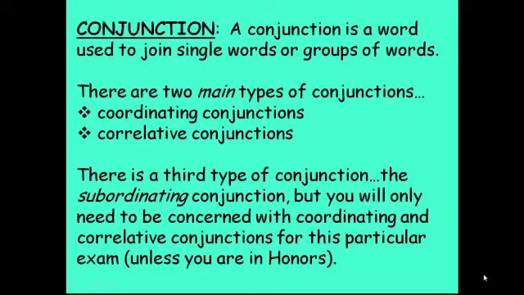Conjunctions. A conjunction is a word used to join single words or groups of words. There are two main types of conjunctions. The first, coordinating conjunctions. The second, correlative conjunctions. There is a third type, the subordinating conjunctions, but you will only need to be concerned with coordinating and correlative conjunctions for this particular exam, unless you are in honors.